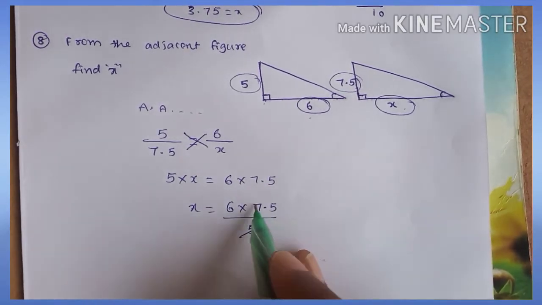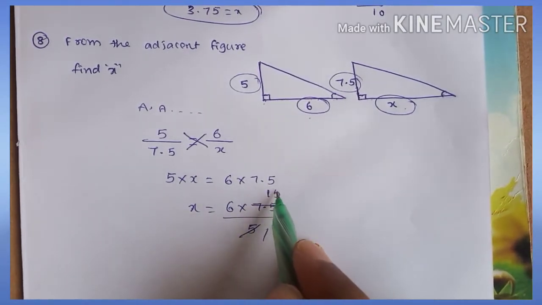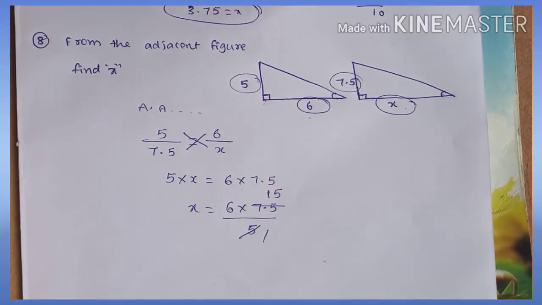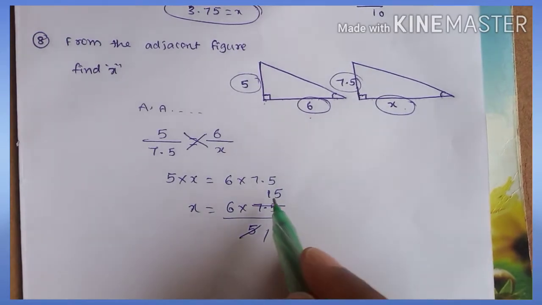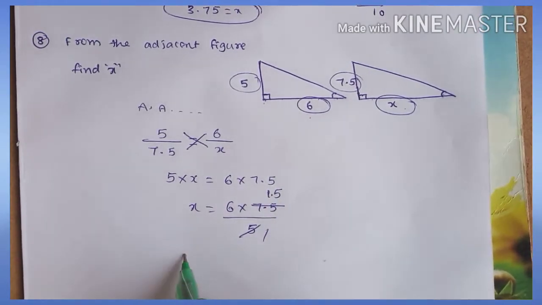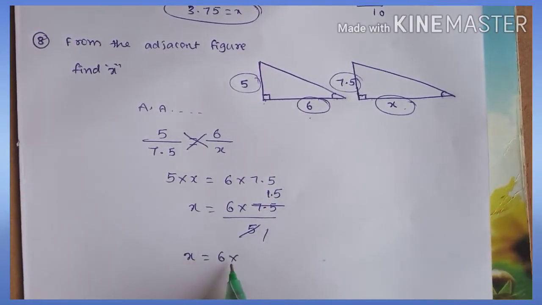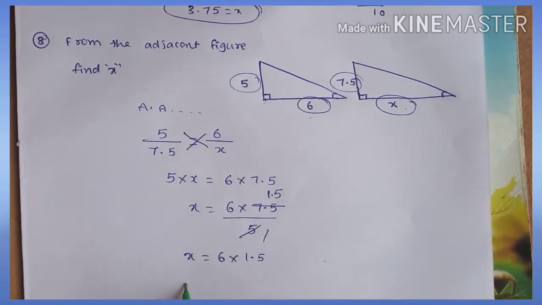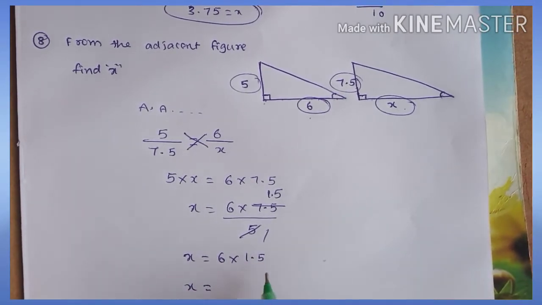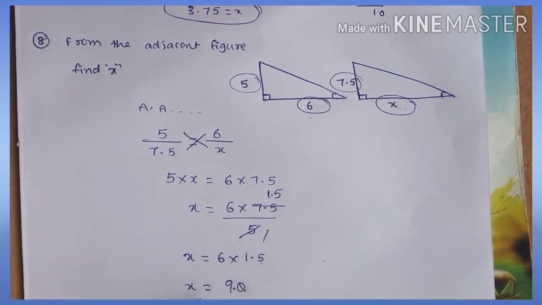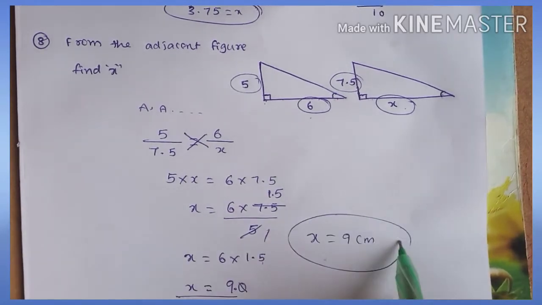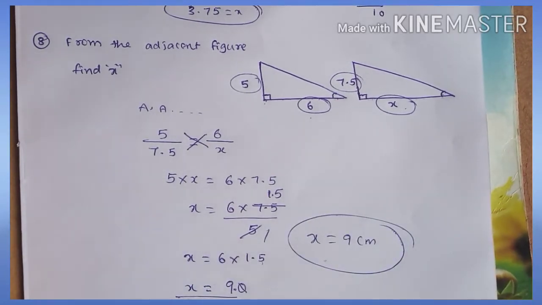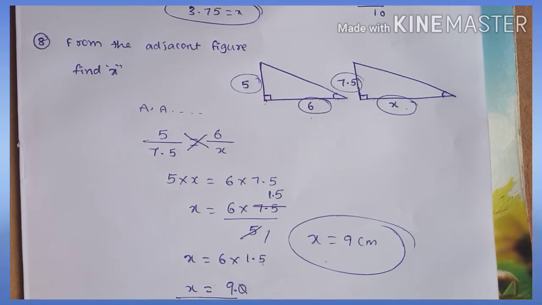Okay? 5 table, 5 ones are 5, 5 15s are 75. Now one place after the point, so 1.5. So value of x is equal to 6 into 1.5. Value of x is equal to 6 into 15 is 90. One place after the point. So value of x is equal to how many centimeters? 9 centimeters. Okay? Next problem.